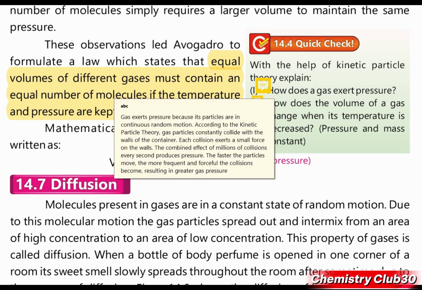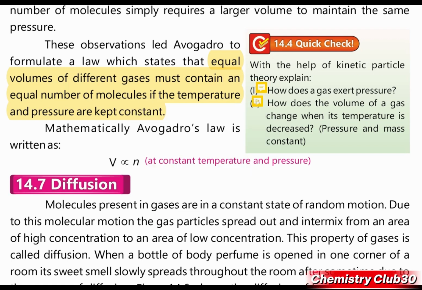Gas exerts pressure because its particles are in continuous random motion. According to kinetic particle theory, gas particles constantly collide with the walls of the container. Each collision exerts a small force on the walls. The combined effect of millions of collisions every second produces pressure. So pressure is directly proportional to the number of collisions. The faster the particles move, the more frequent and forceful the collisions become, resulting in greater gas pressure.